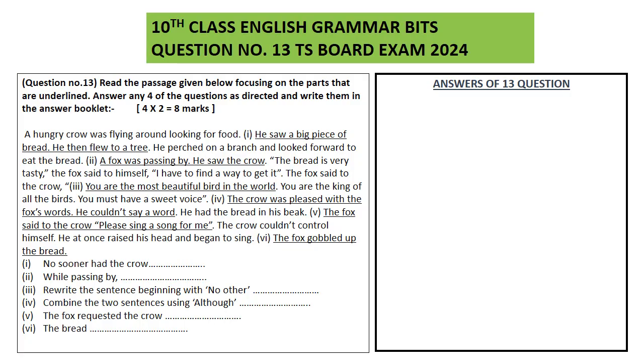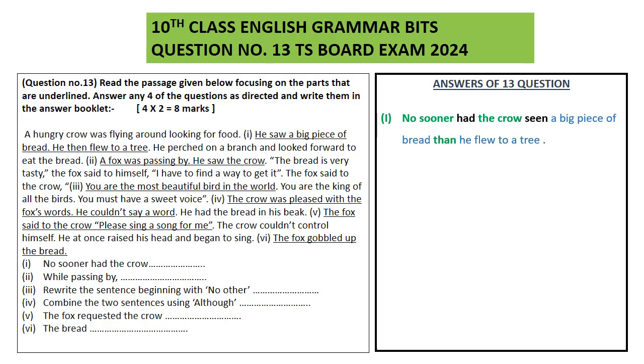So no sooner had the crow is a comparative degree. A sentence is given as a simple sentence and the examiner is asking you to convert that sentence into a comparative degree. Let's look at the changes I have made. No sooner had the crow seen a big piece of bread than he flew to a tree. So students, in the sentence you can see saw is given over here. He saw a big piece of bread. He then flew to a tree.